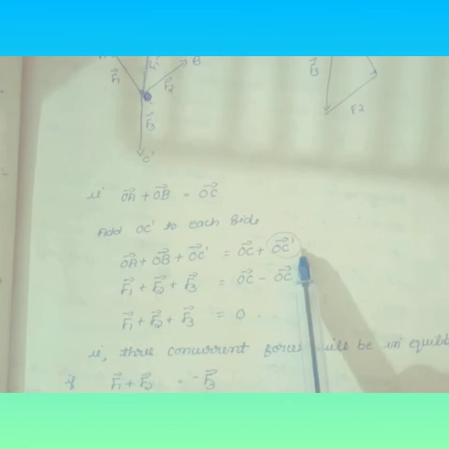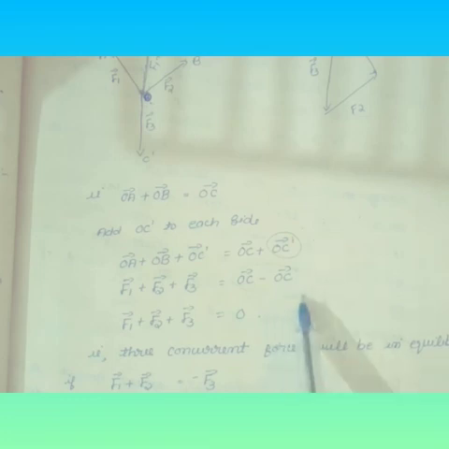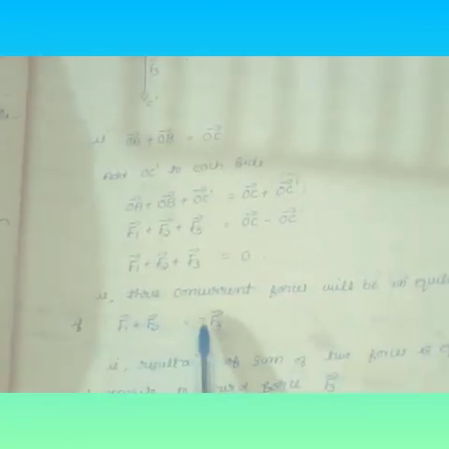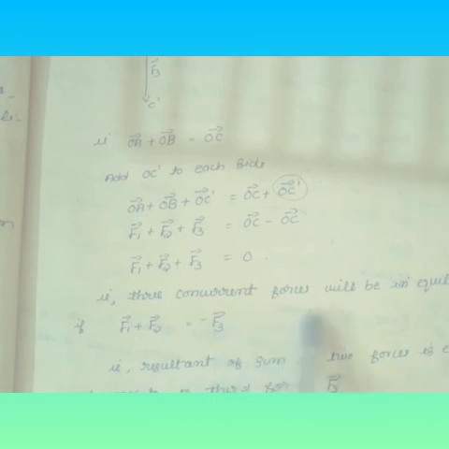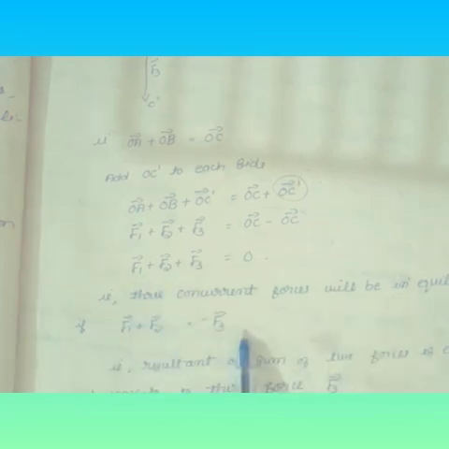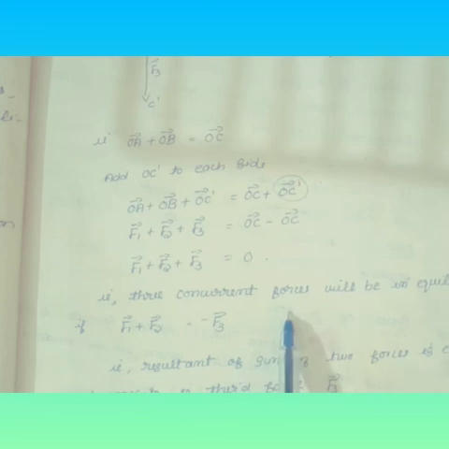OC dash can be rewritten as minus OC. Is it correct? OC dash is equal to minus OC. So OC minus OC is 0. That is, F1 plus F2 plus F3 is equal to 0. That is, three concurrent forces will be in equilibrium. Then F1 plus F2 is equal to minus F3. So three forces are in equilibrium.